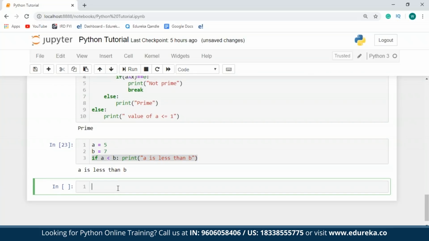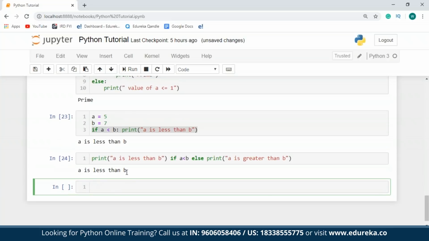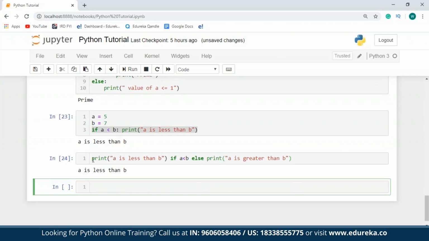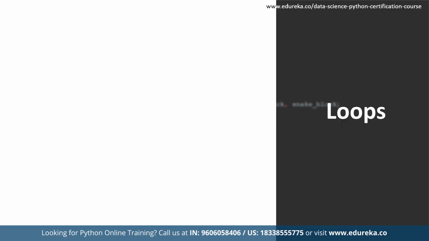Similarly, you can also have a shorthand notation for the else statement. Now this is going to be a little different. What I'm going to do is first type in print A is less than B if A is less than B. Else, I'll say print A is greater than B. So as you can see over here, since A is less than B, the if block has been executed. So I hope you've understood the else if blocks completely.